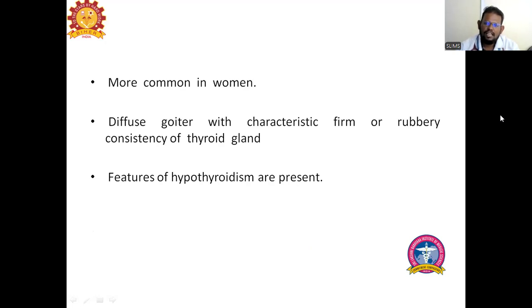And unlike the acute and subacute types, it causes hypothyroid features. The subacute type causes an initial hyperthyroid phase, then a transient hypothyroid phase. But this is a chronic condition and it does not cause any hyperthyroid phase. It directly causes the hypothyroid phase. So chronic thyroiditis usually causes a hypothyroid state in most of the cases.